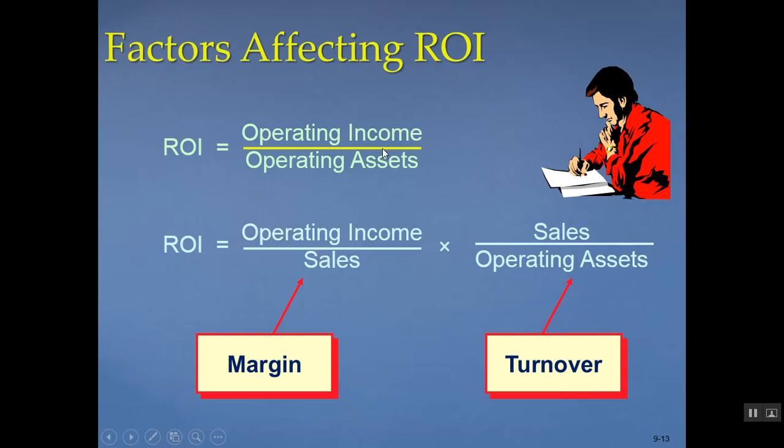Why do we break this down further? Well, basically, it helps us understand what components of our ROI is really driving the ROI, and it helps us compare different divisions or companies better. So we'll know if the margin is really what's affecting it or the turnover.